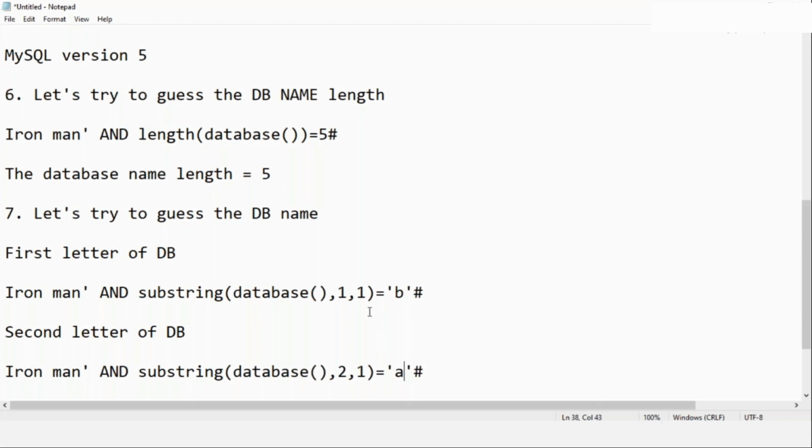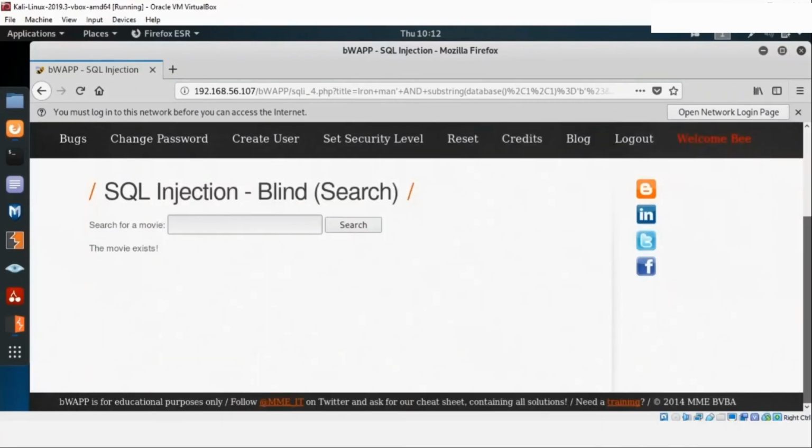I'm not going to actually do the whole process right now. It will take us a lot of time. But this is just a base example of how a blind SQL injection might be carried out, and how being an ethical hacker will help you resolve such kind of things.